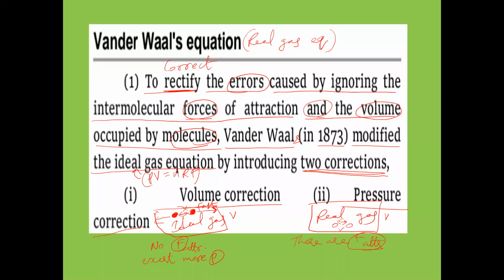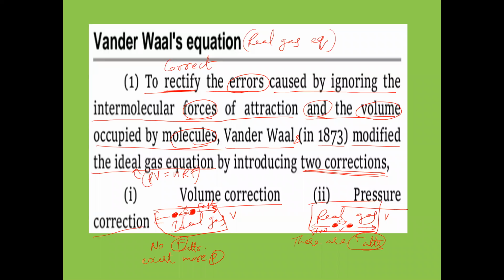Now if you take real gases, between the gas molecules there are attractive forces. When attractive force is there, one molecule will be attracting the other molecule. When one molecule is pulling the other molecule, it moves somewhat slowly. So the gas molecules of real gas will be moving slower than the gas molecules of ideal gas. Why? In real gases, between the gas molecules, attractive forces are there, and we have to consider them. Then one gas molecule pulls the other, and the molecules move somewhat slower than in ideal gas.